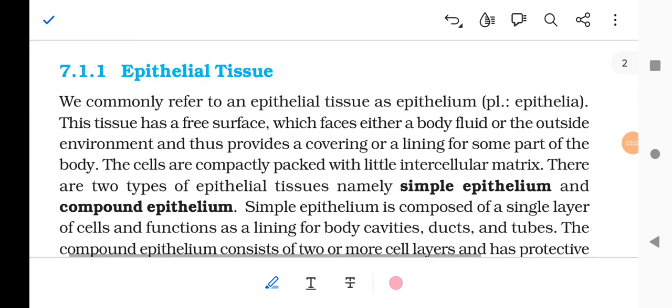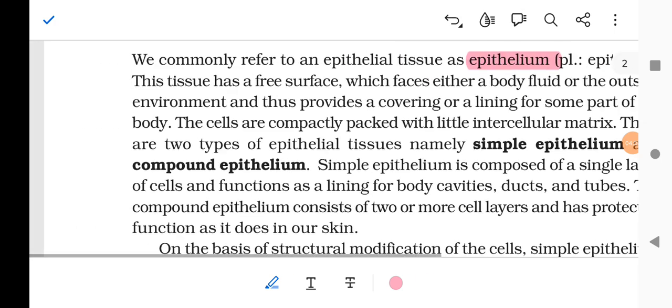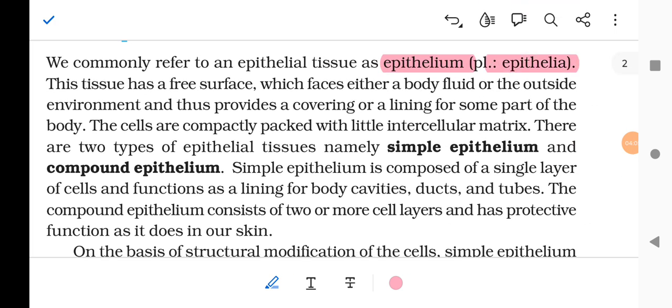Epithelial tissues. We commonly refer to the epithelial tissue as epithelium, plural epithelia. This tissue has a free surface which faces either a body fluid or the outside environment, and thus provides a covering or a lining of some part of the body.